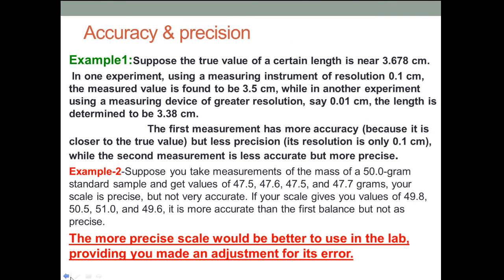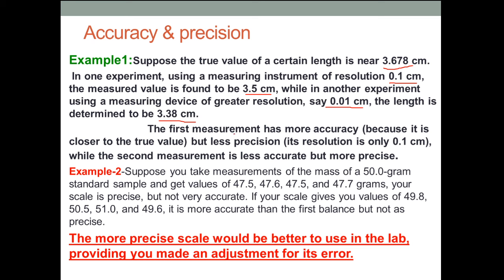First, in example 1, suppose the true value of a certain length is near 3.678 centimeter. In one experiment using a measuring instrument of resolution 0.1 centimeter, the measured value is found to be 3.5 centimeter. While in another experiment using a measuring device of greater resolution, say 0.01 centimeter, the length is determined to be 3.38 centimeter.